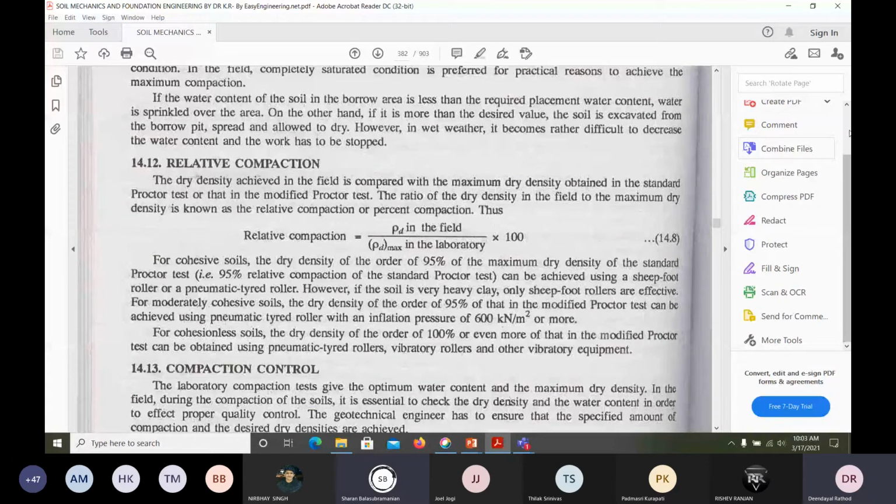Sir, buoyancy method. Okay. Sand replacement method. Can we use sand replacement method? We can use the sand replacement method also, along with the core cutter.